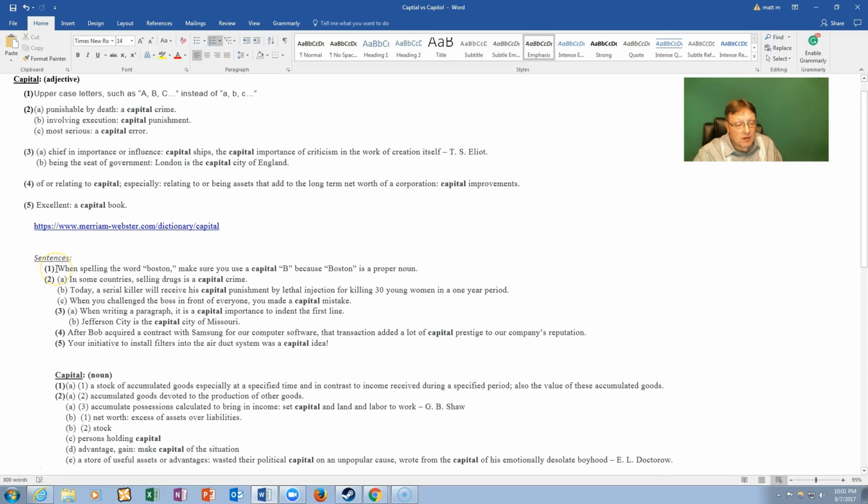Number 1. When spelling the word Boston, like as you see lowercase, right? Is it a mistake? It says don't make that mistake. Make sure you use a capital B or big B, like in the other example where it is corrected. Because Boston is a proper noun, or a very important noun.